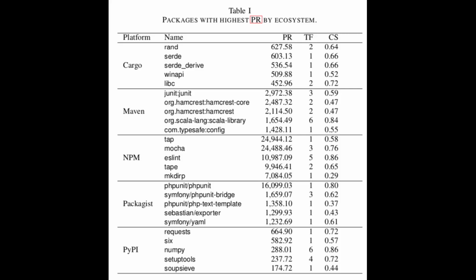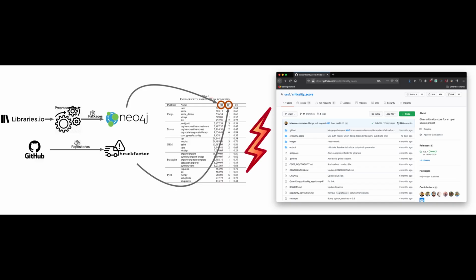Using page ranks and track factors, we can identify critical projects. That is, we can identify those projects on which many other projects depend or transitively, and we can identify those projects which are low in resources. None of the projects that we identify as critical is identified as critical by Google's current criticality score.